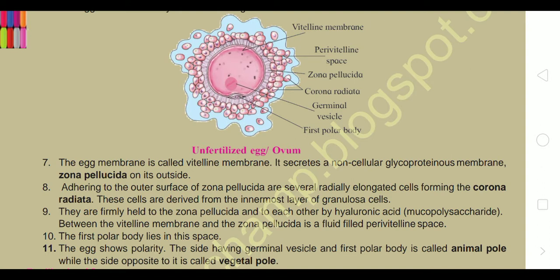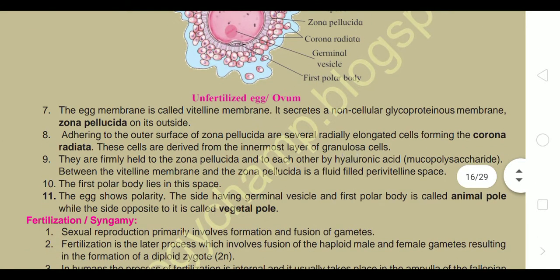Between the vitelline membrane and the zona pellucida there is the perivitelline space, which is filled with fluid. The first polar body lies in this space. The egg shows polarity: the side having the germinal vesicle and the first polar body is termed the animal pole, and the opposite side is called the vegetal pole.